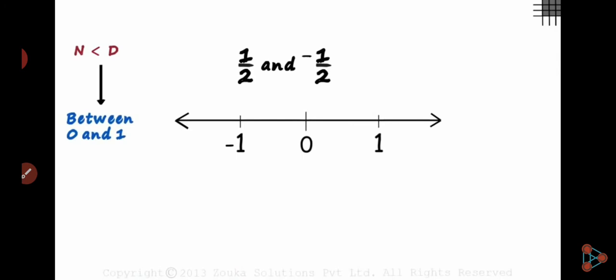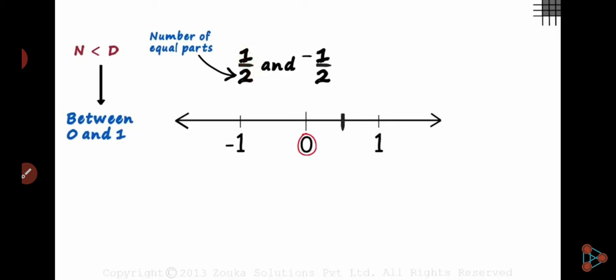Because see the denominator. Okay, this is your number line, 0, 1 and on the left hand side -1. Now if you want to denote 1/2, see the denominator. Denominator is 2, so denominator represents the number of equal parts, meaning between 0 and 1 there are 2 parts.